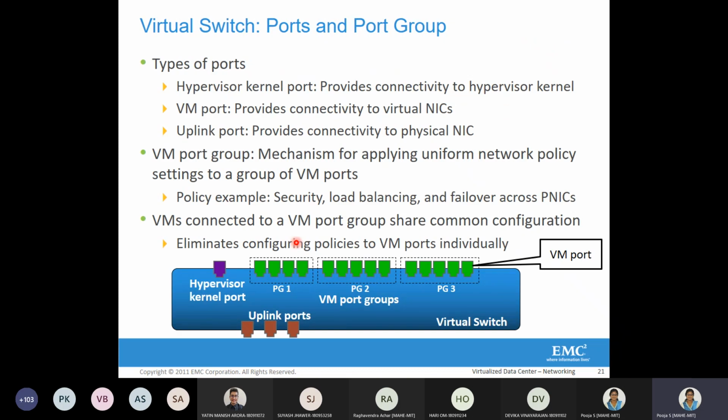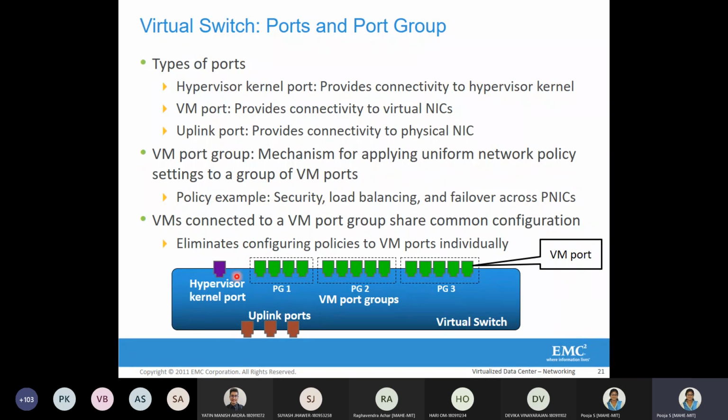When we talk about the virtual switch, I told you about the MAC address table. In the MAC address table, we have MAC addresses and virtual switch ports. So what are these ports? A virtual switch has basically three different types of ports, and it has port groups also. Of the three ports, as I told you, one port will be given to the